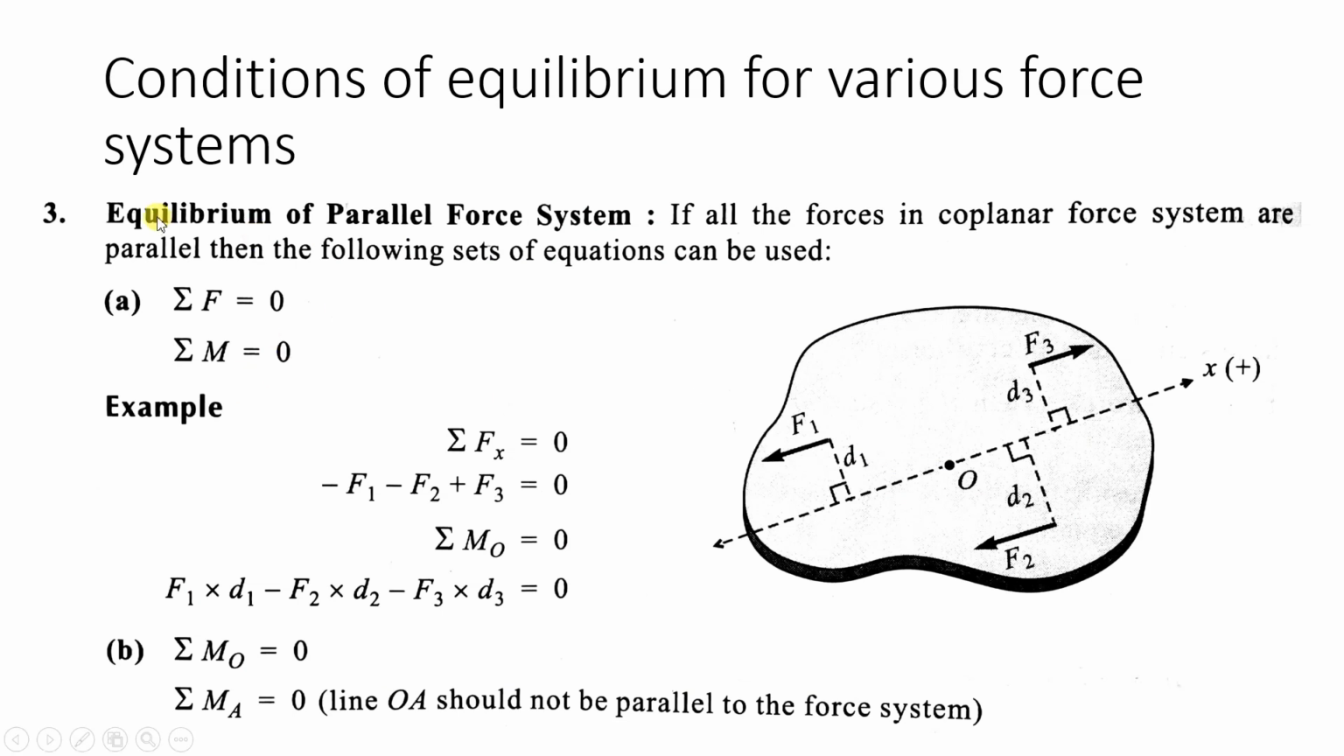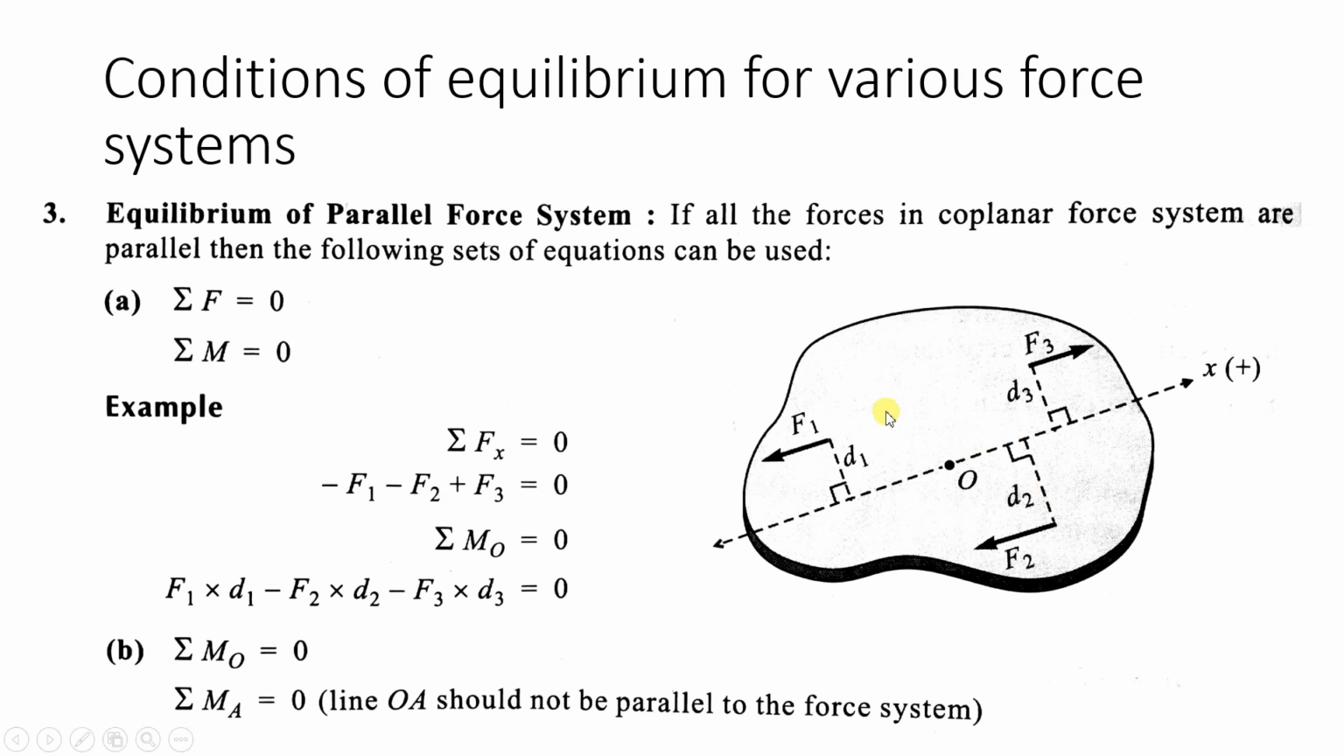Next we will see the condition of equilibrium of a parallel force system. Here a body has been shown, the x-axis has been shown, point O is shown, and we have F1, F2 and F3. Now what is moment? It is force multiplied by perpendicular distance. F1 force is there, this is the perpendicular distance from point O. Then F3, this is the distance, and F2, this is the distance.